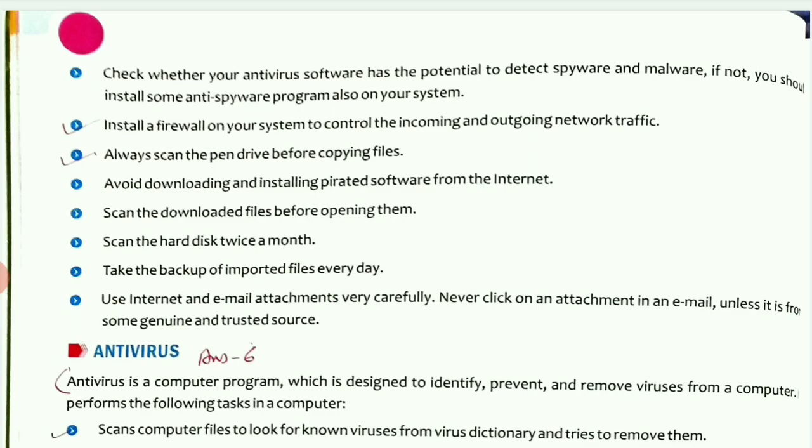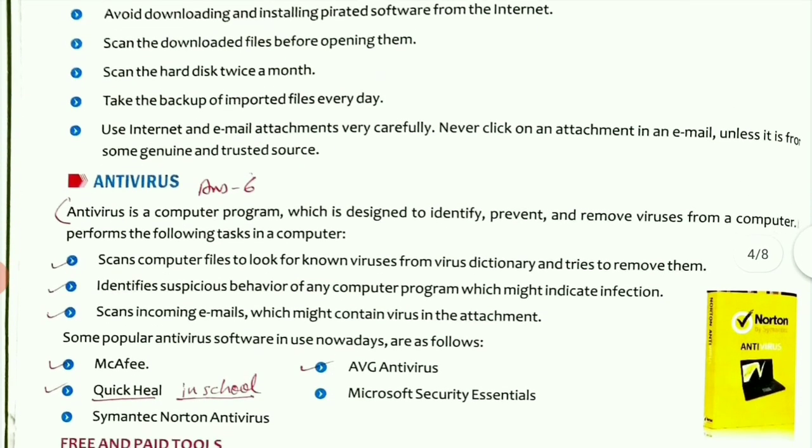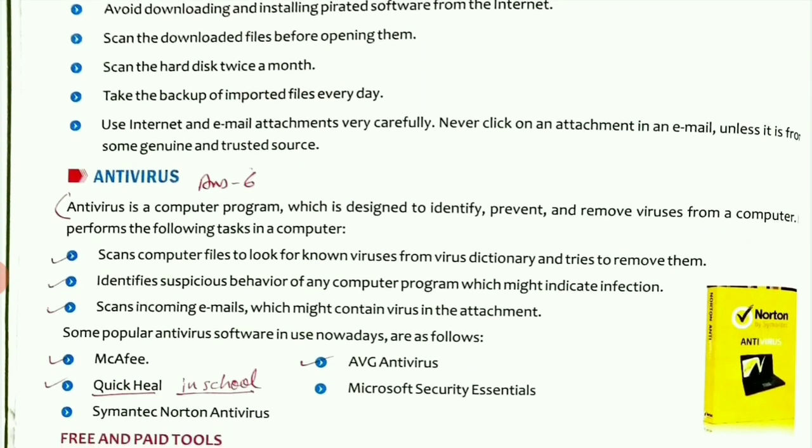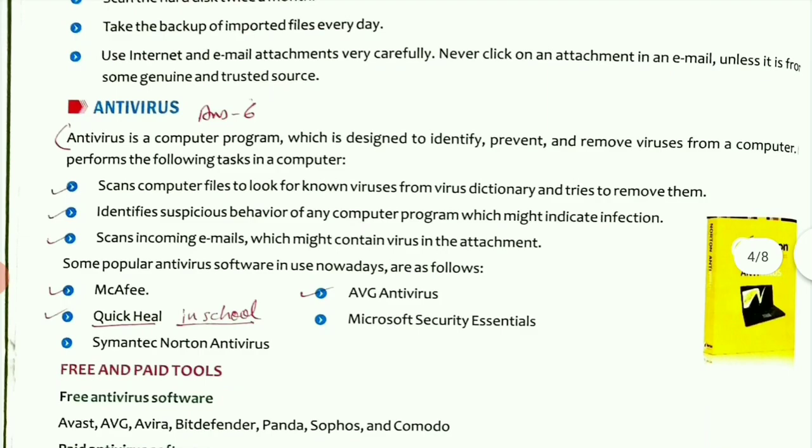And question 6 is, briefly explain antivirus software. Name the antivirus software that is used in your school computers. So you can see it is on page number 34 under the heading antivirus. I have marked the answer here. Antivirus is a computer program which is designed to identify, prevent and remove viruses from a computer. It performs the following tasks in a computer. So you have to write all 3 points I have marked here.